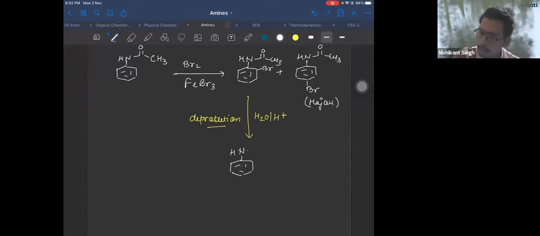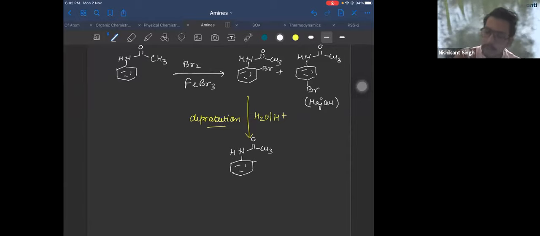NH2, CH3, sorry, not CO, CH3, NH2 now. NH2 with Br, right? And similarly, you'll get para also: NH2 with Br at the para position. And plus you'll get CH3COOH. This is how you prepare ortho-bromoaniline and para-bromoaniline.